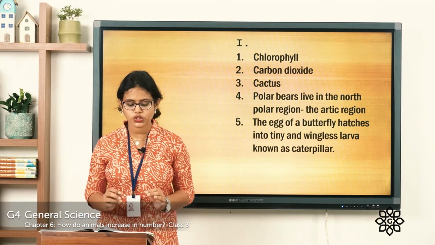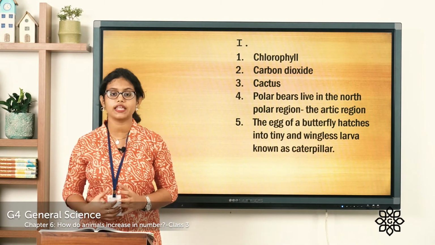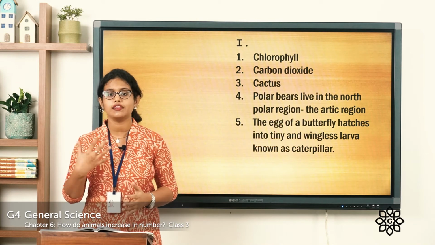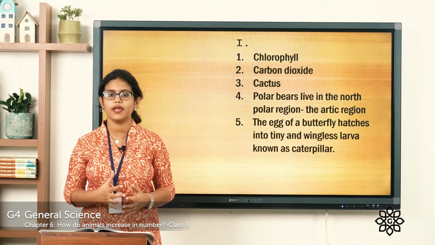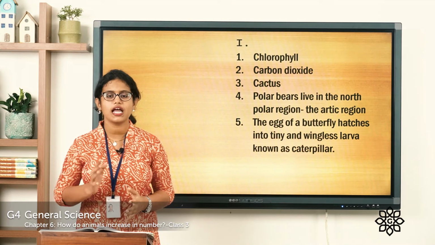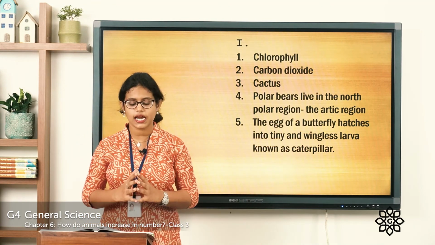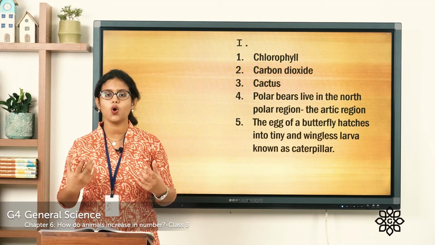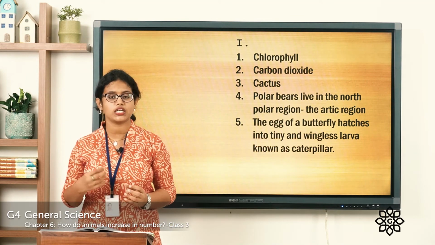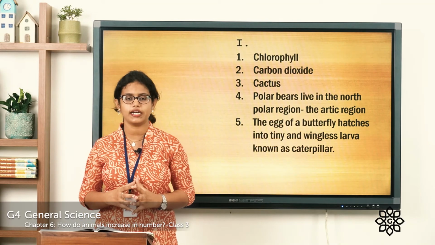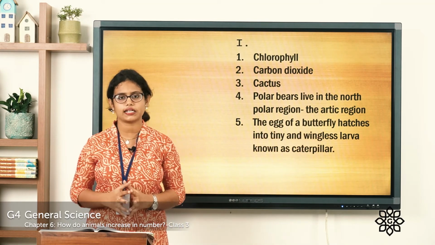Second one, which gas do plants use to make their food? They use carbon dioxide to make their food. So the answer is carbon dioxide. The third one, name plants adapted to grow in a desert. You all know about desert plants, so you can name a plant that grows in desert. You can write the answer as cactus.